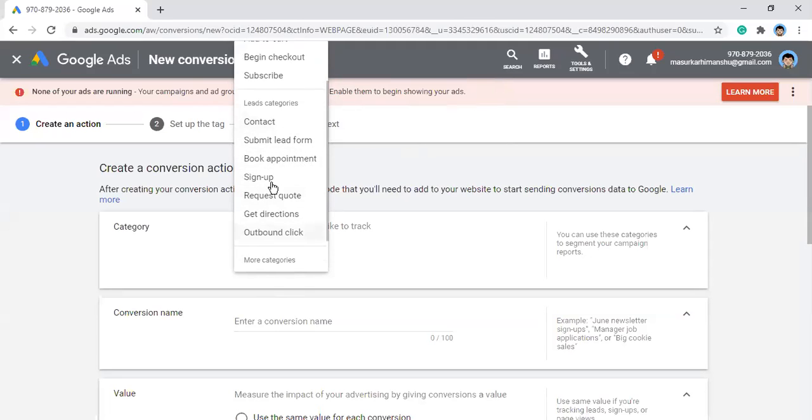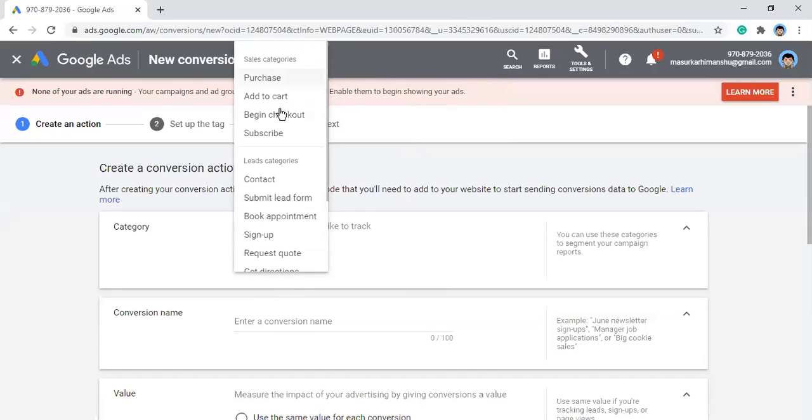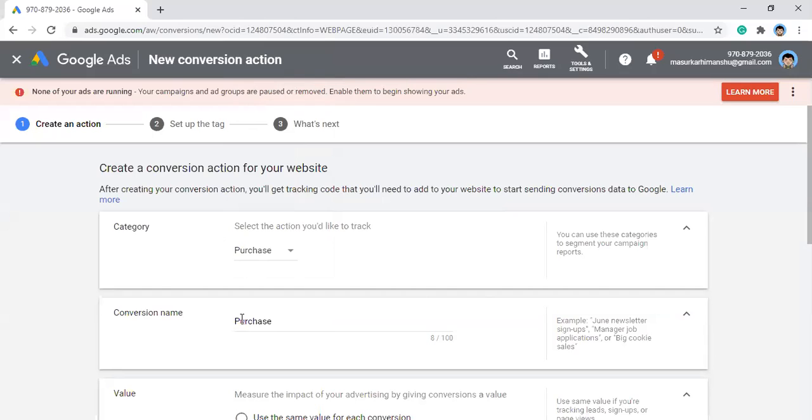So this is similar to the call to action that you define. This is how you define that you are setting up a pixel for, let's say, purchase, for add to cart, or anything else, right? It will show up on the page, that conversion action, right? So you are defining the action. Let's say I'm defining the purchase here, right? I will put a name to purchase, 31 8 2020.